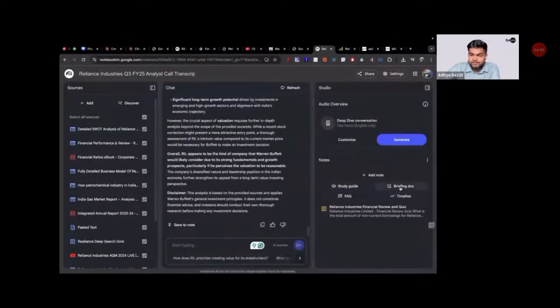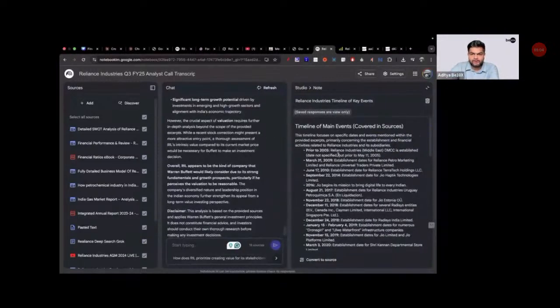Not only that, I can create a briefing doc, frequently asked questions, and a timeline as well. I can click on timeline and it will give me a timeline of everything. How crazy is this? Can I upload research papers? Absolutely, you can upload anything that you want. See, folks, whatever is mentioned in everything, it is giving me a timeline of that as well.